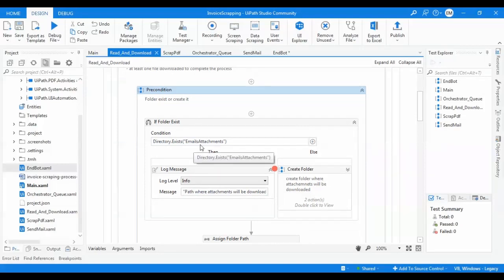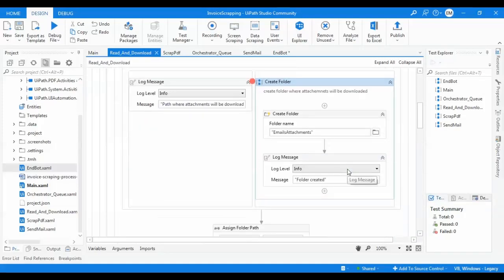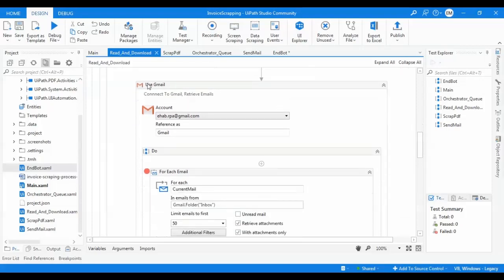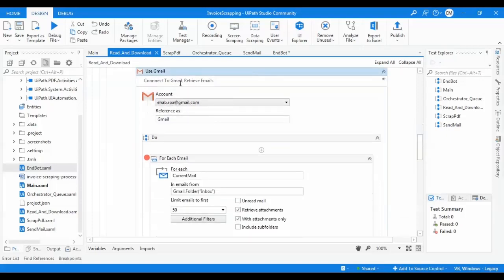Here is the precondition, file exists or created. This is the file folder, this is the folder name. If it doesn't exist, I will create the folder. And then I am constructing an out argument of the path attachment to the folder name.